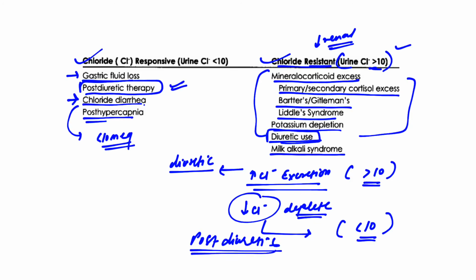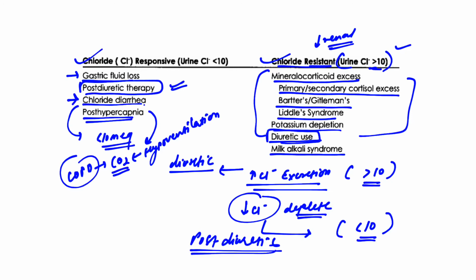What is this post hypercapnia? In COPD patients, we know that they retain carbon dioxide because they have hypoventilation, right? Whenever there is hypoventilation and carbon dioxide retention, that leads to respiratory acidosis. And in response to respiratory acidosis, what will the body produce as a compensatory mechanism? It will be metabolic alkalosis.